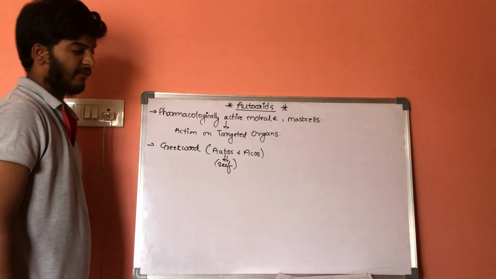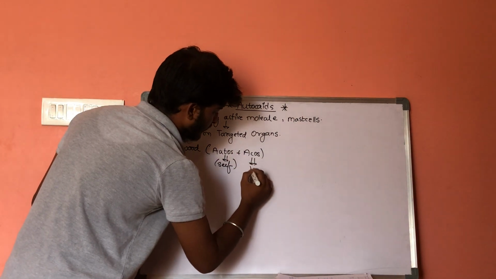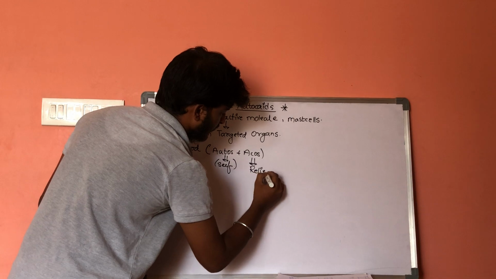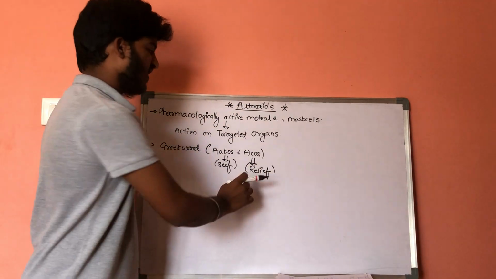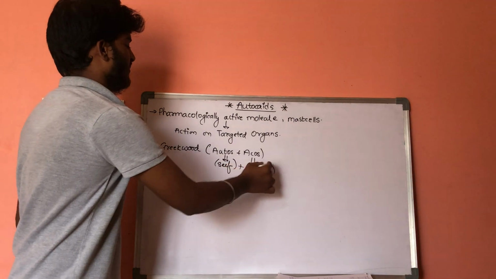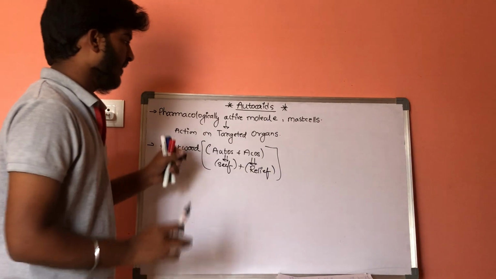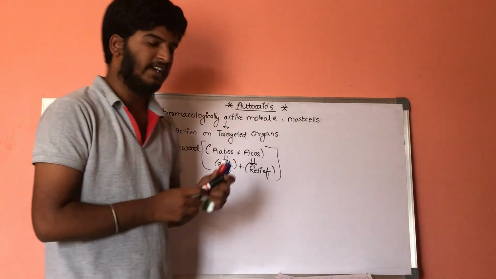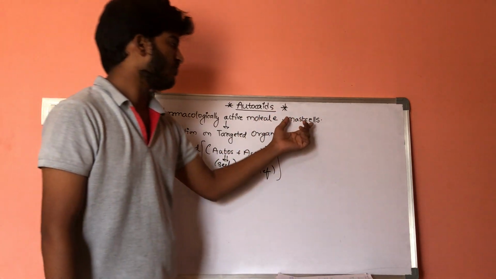Autos means self. Akos means relief. Autos plus akos is nothing but a self-release. Self plus release is called autacoids. So this is some basics of autacoids, which are synthesized by different types of cells and stored within the